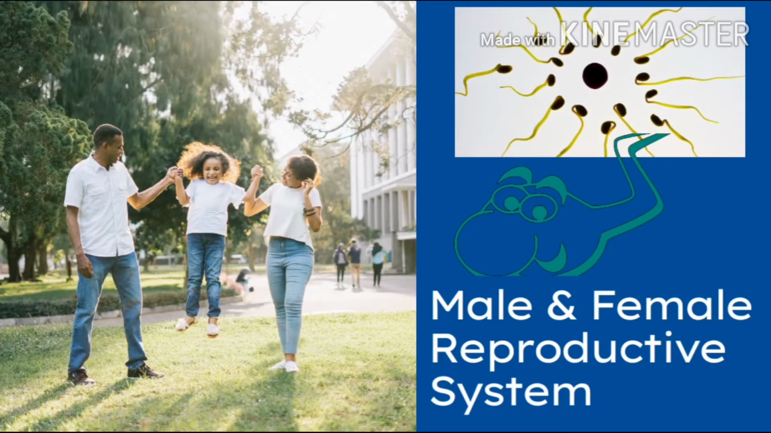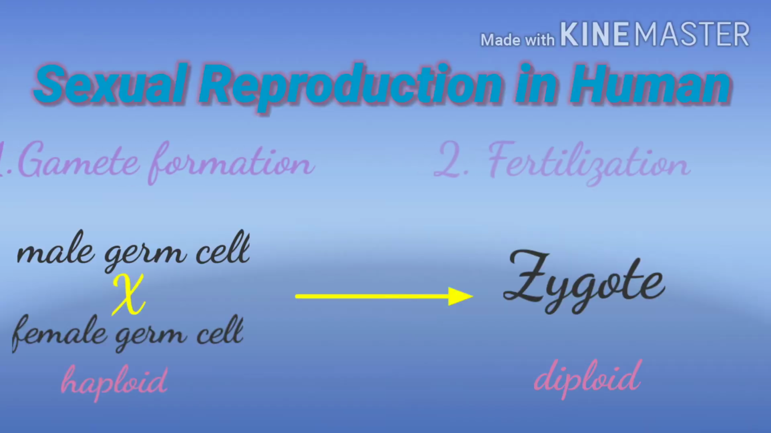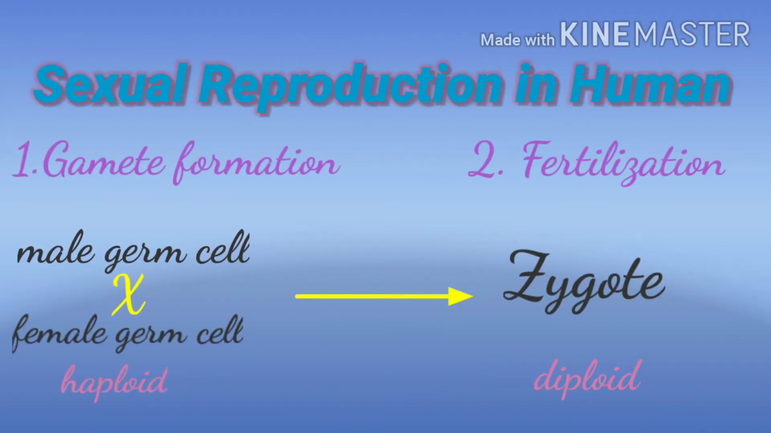Human reproduction involves sexual reproduction. That means it will always occur with the help of two germ cells, female and male. The two main processes that occur in sexual reproduction are gamete formation and fertilization. Gametes are formed by meiosis.